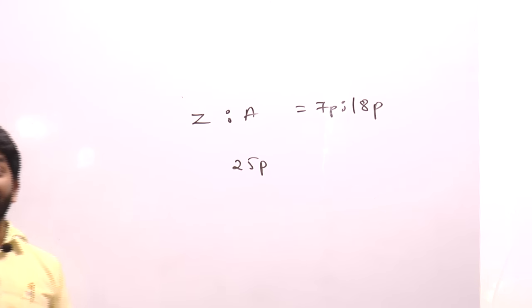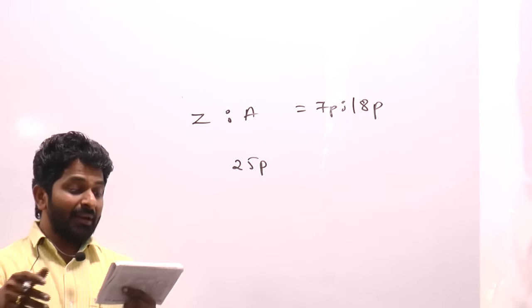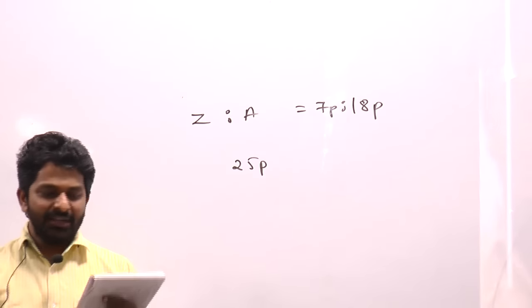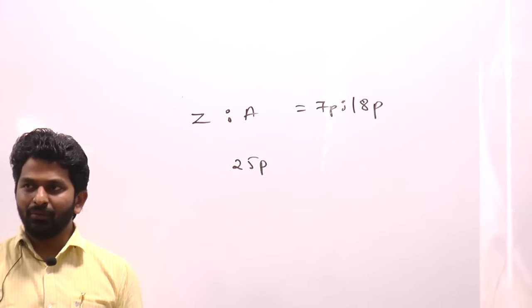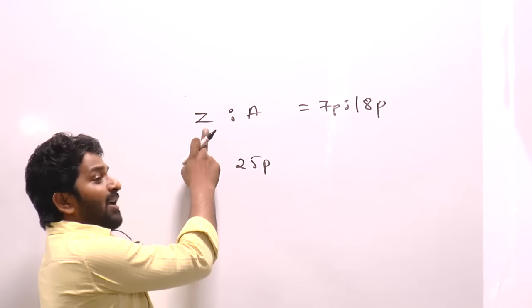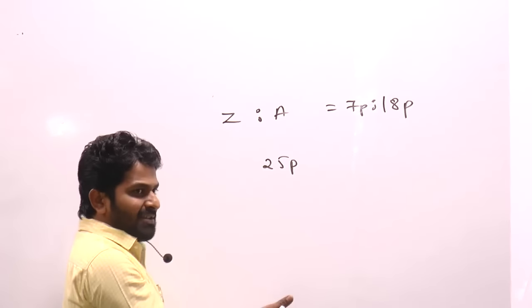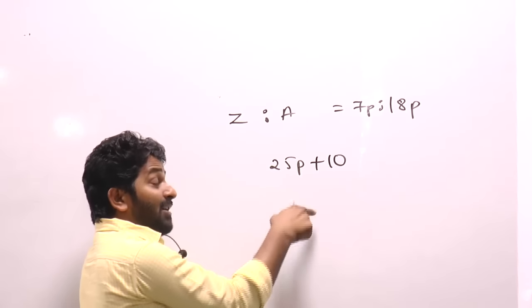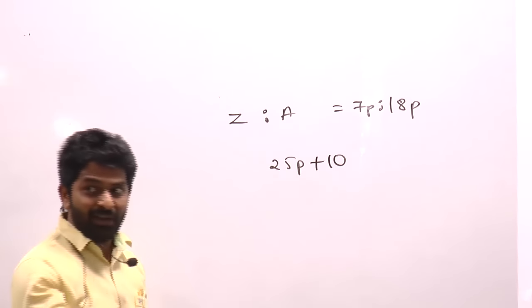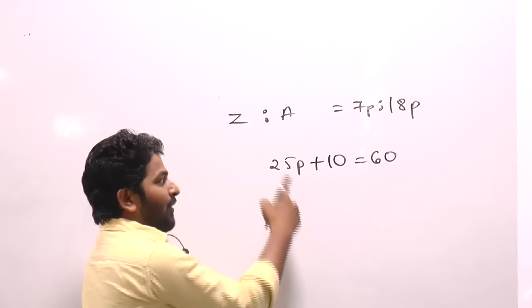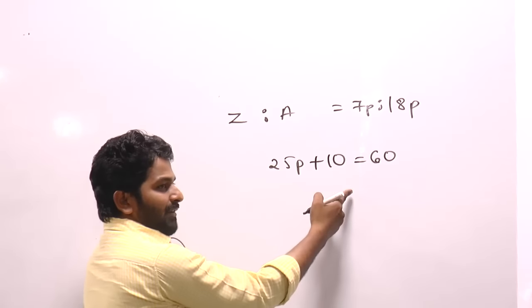But you know sum of ages between Amy and Leo. You know difference between Zach age and Leo age. Zach is 10 years younger to Leo. So, to Zach's age, if you add 10 years, you will get Leo's age, right? So, to this number, I want to add 10 years. That will be sum of ages of Amy and Leo, which is given as 60. 25 parts is equal to 50.